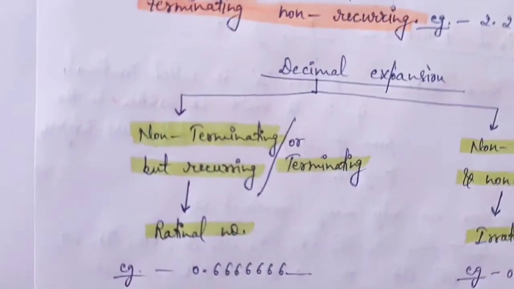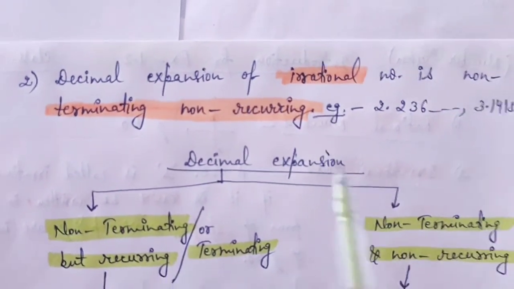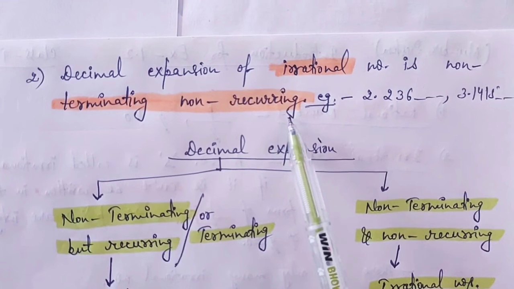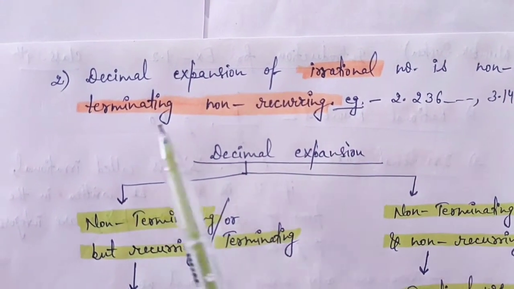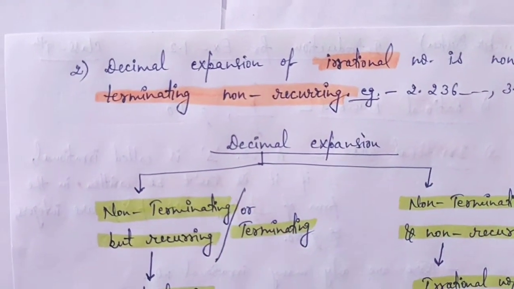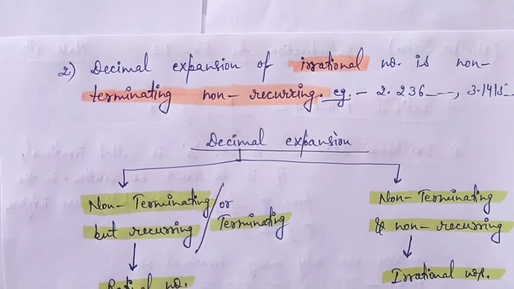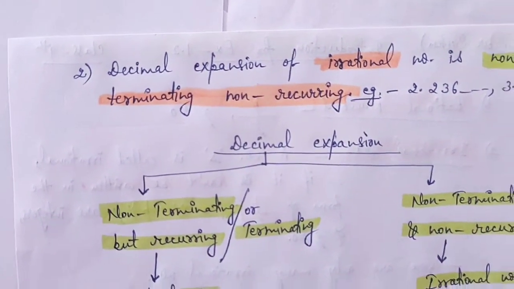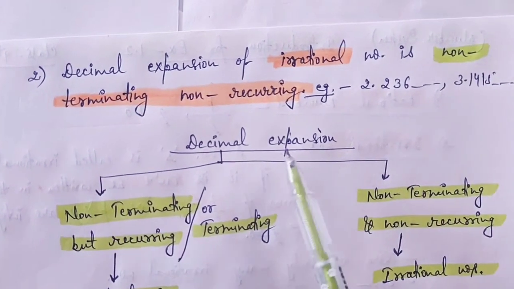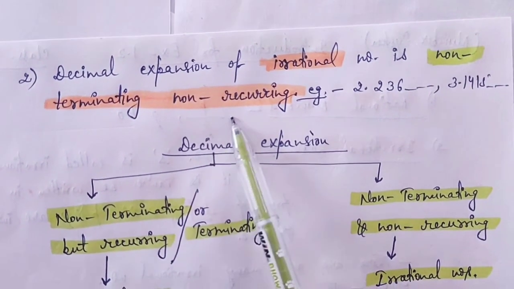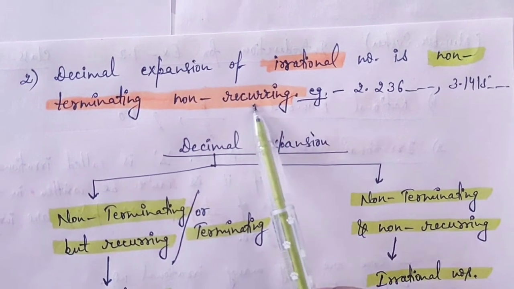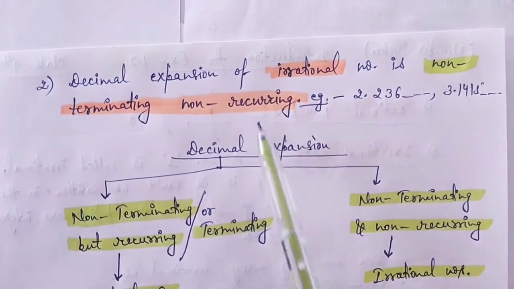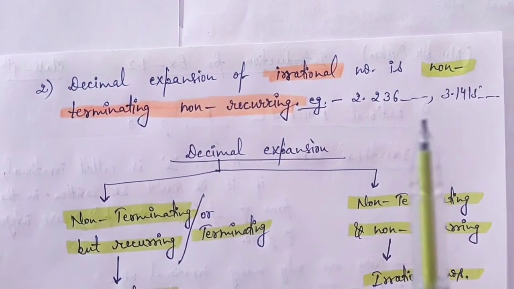Let's come to the decimal expansion of an irrational number. The decimal expansion of an irrational number is non-terminating and non-recurring. It will not terminate and it will not repeat itself. It will go on and on.